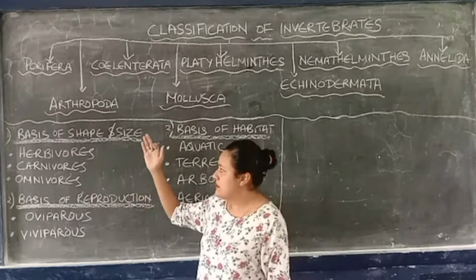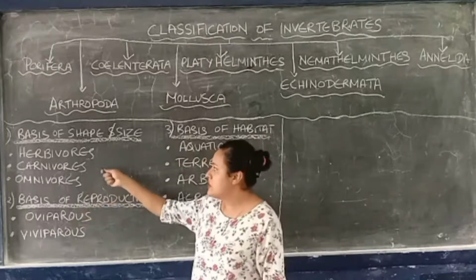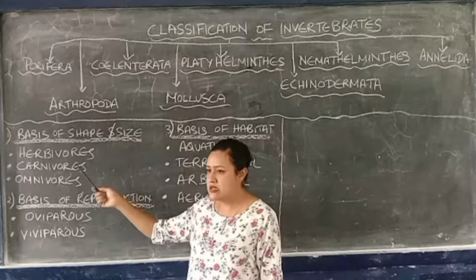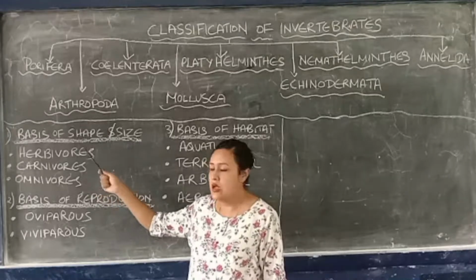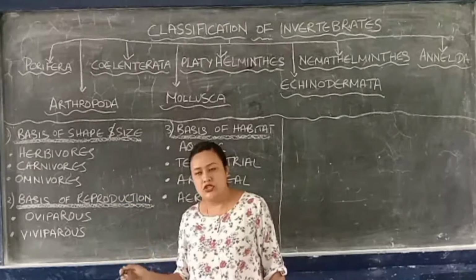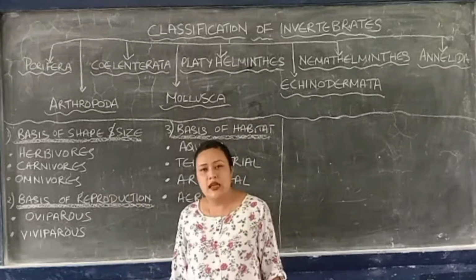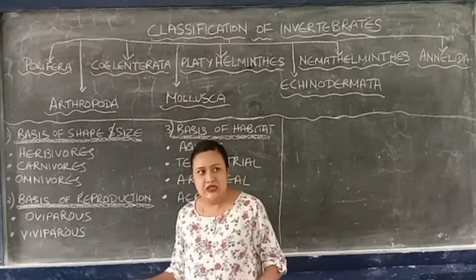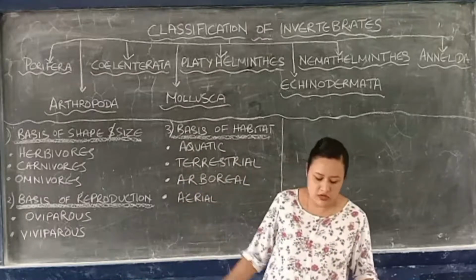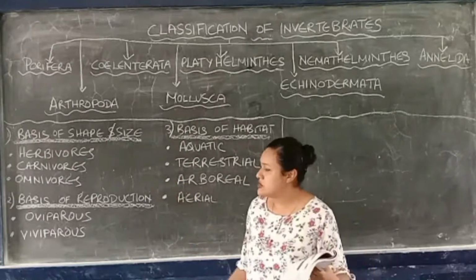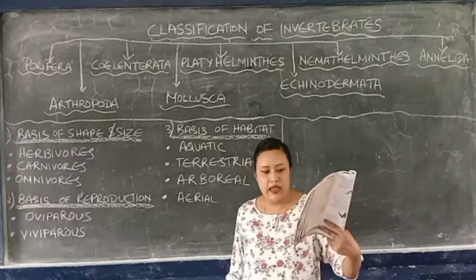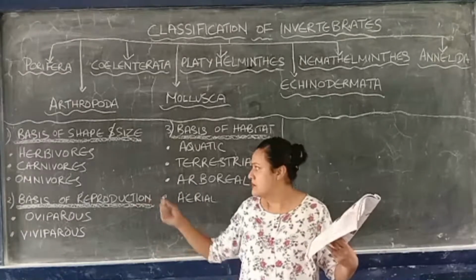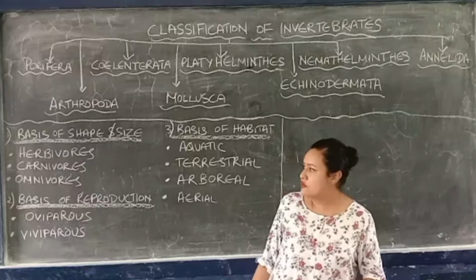We have three. I think we have heard about it: the herbivores, carnivores, and the omnivores. Herbivores eat plants. Carnivores eat flesh. And omnivores are the animals that eat both. Examples of herbivores: deer, cow, rabbits. Carnivores: lion, fox. Omnivores: human beings, dogs.